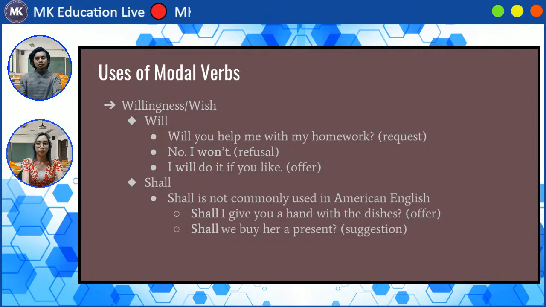Now, it is still grammatically correct to use shall in the place of will with the pronouns I and we, but it is less common in American English. It is more commonly used by British speakers. So, for example, we have shall I give you a hand with the dishes? So it shows willingness that you want to offer help. And shall we buy her a present? It is an offer or willingness to buy or suggest a present.